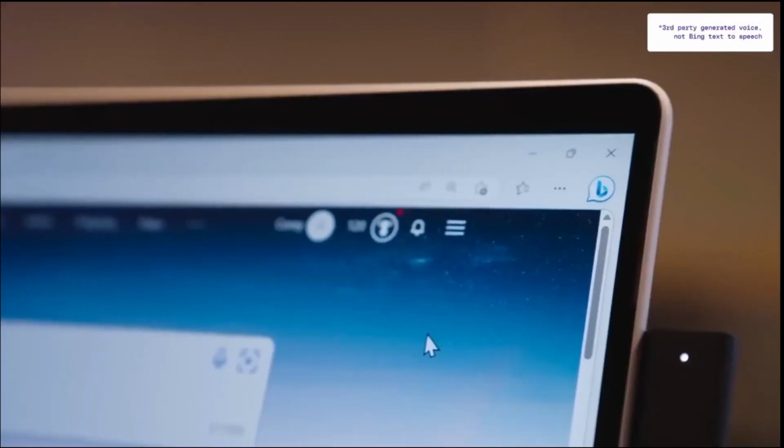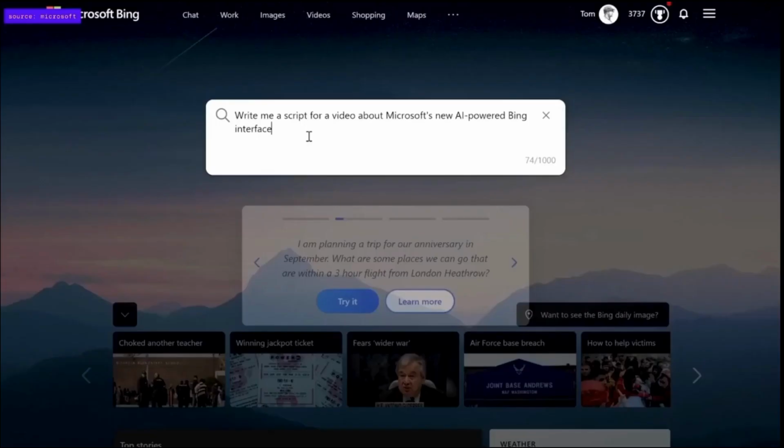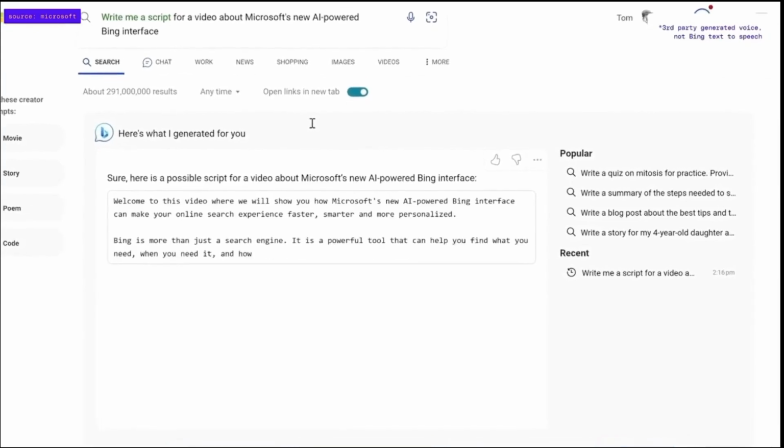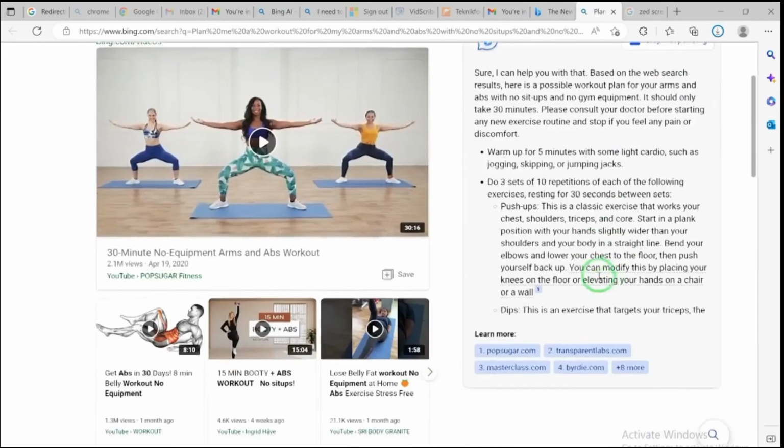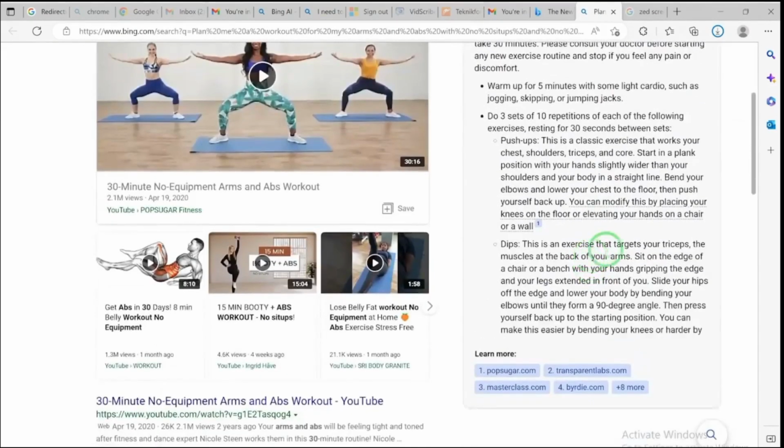Introducing the new Bing AI. Ask real questions, get complete answers. In this complete beginner's guide, you will learn how to get access to the new Bing AI and use it